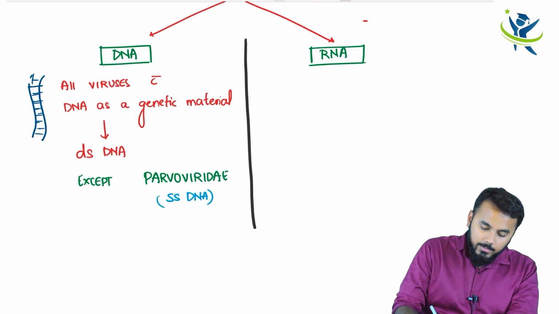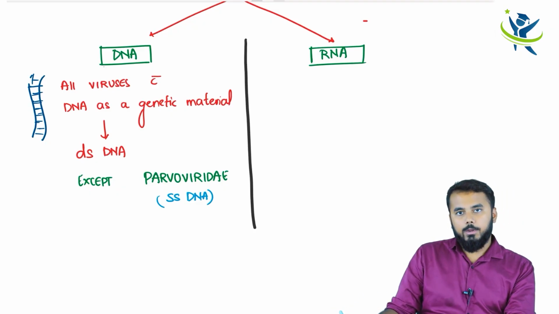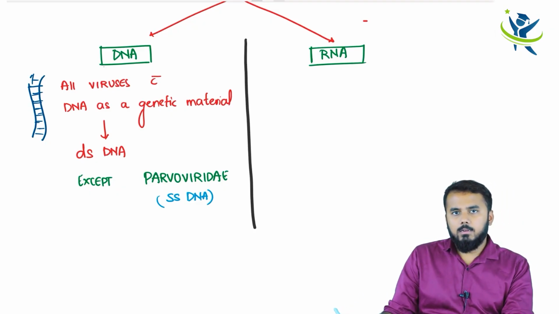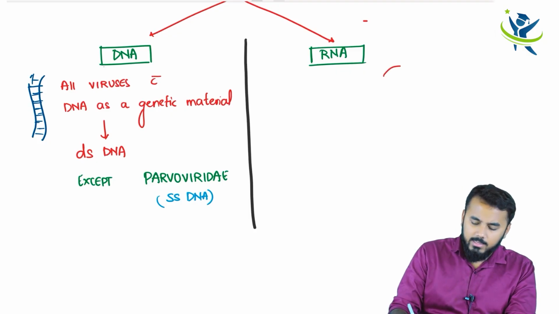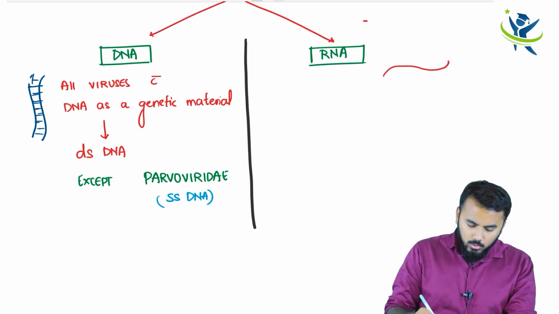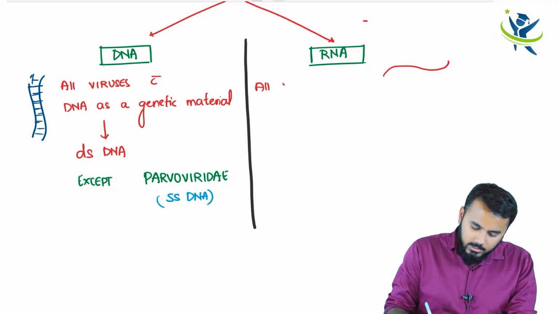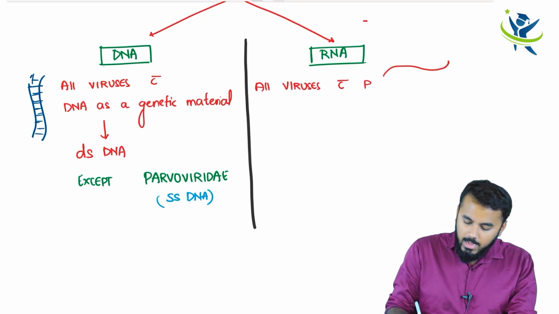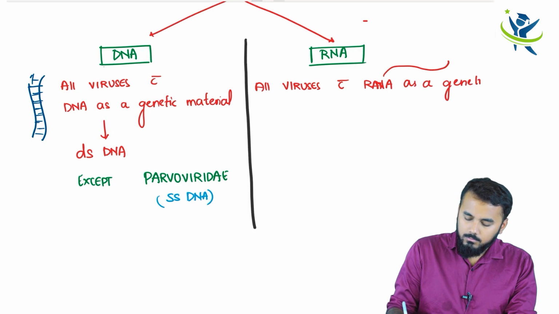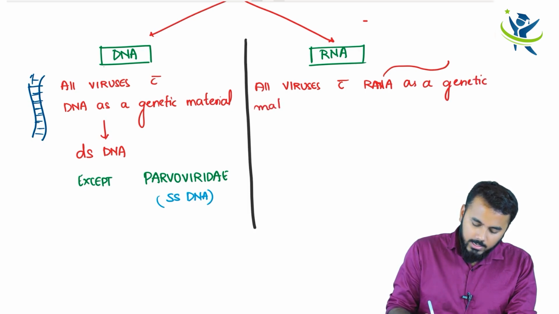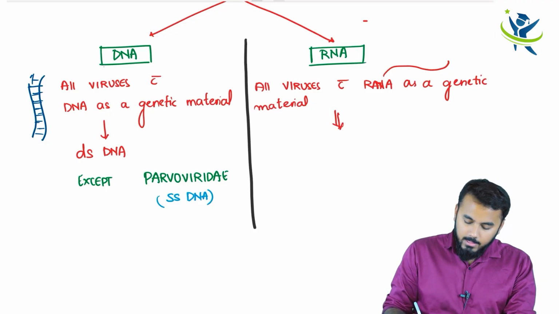Apart from this, when it comes to RNA, obviously RNA is a single strand, right? So all viruses with RNA as a genetic material, all of them have a single strand, so they are called single stranded RNA.